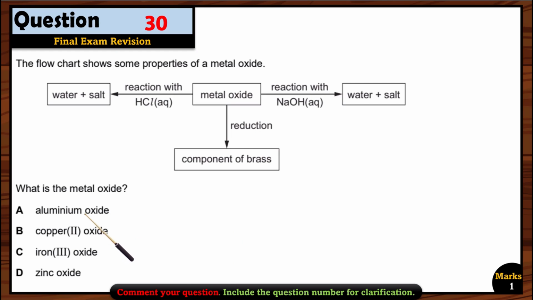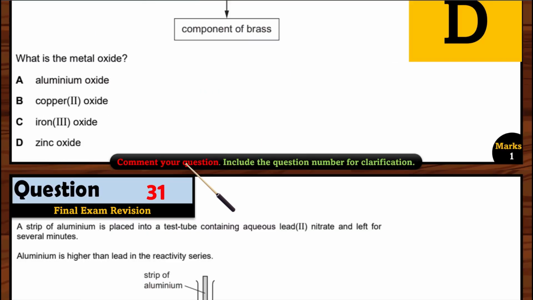Of course, copper is not the right option here because it doesn't form an amphoteric oxide and also it does not react with the acid. So now we are just left with the zinc option. Zinc is the right option, not aluminium, because aluminium is not a component of brass. So option D is correct.